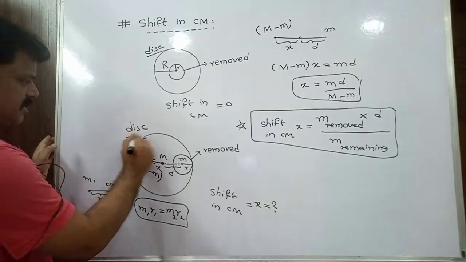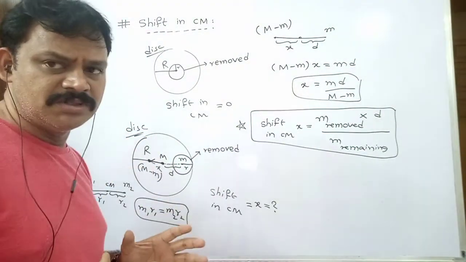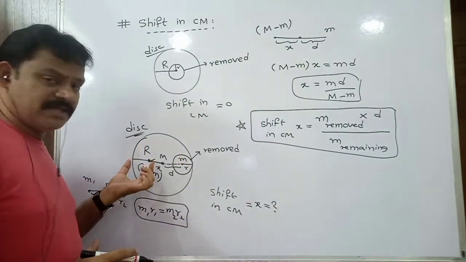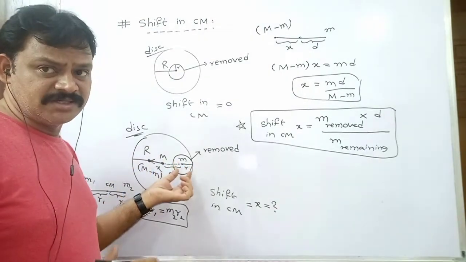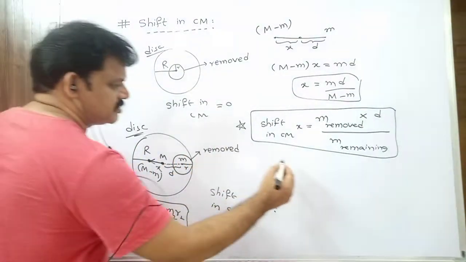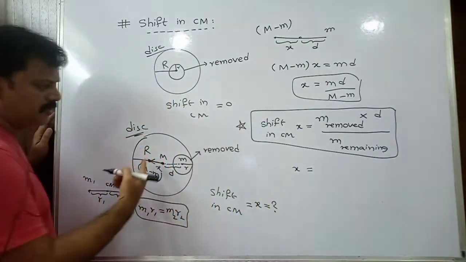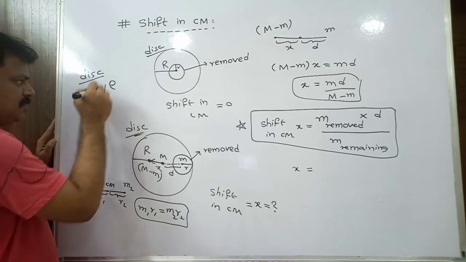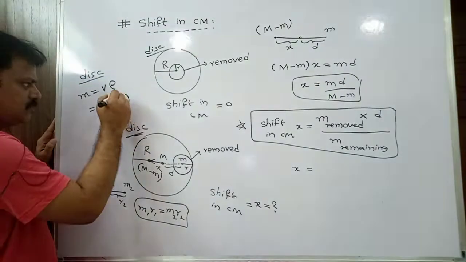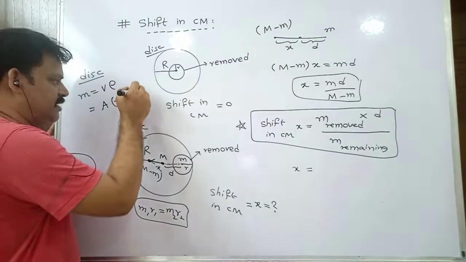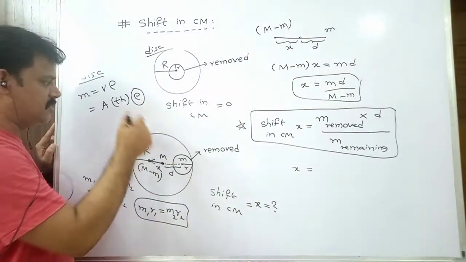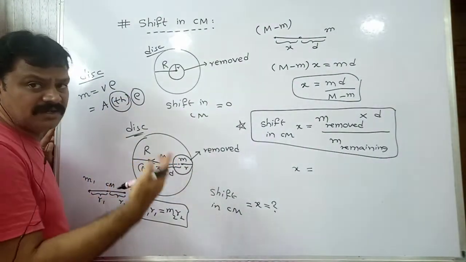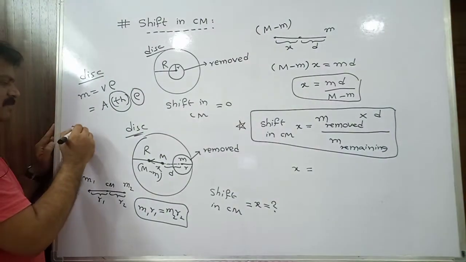So let us consider this example, circular disk. Generally in the problems, they will not mention any masses. They will give you only radius values. Large disk radius capital R, removed part circular disk radius small r. Then what is the expression for the shift? For a circular disk, mass is nothing but volume into density, and volume means area into thickness. Density remains the same for both circular disks. Thickness is also the same because we are cutting the circular disk, so the removed part and the original part have the same thickness and the same density. So definitely mass is proportional to area.